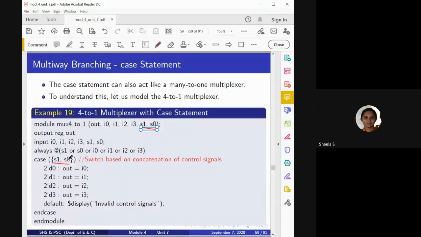If the number of variables is more, then instead of using multiple case statements or nested case statements. Nested case statement means inside one case statement, placing another case statement.